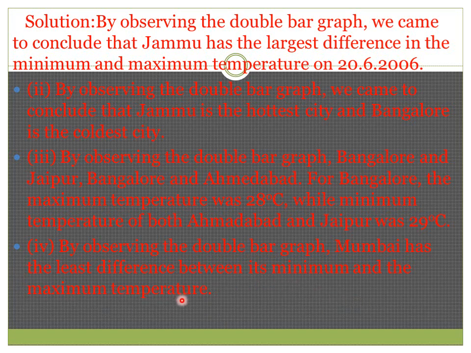maximum temperature. Means the difference between the two temperatures, the maximum and the minimum, where you will find the least? You can find it least in Mumbai. Okay, so this is all about the description of the graph and the question which is asked. And this one, the temperature was recorded on 20 June 2006. Hope children, it's clear to you.